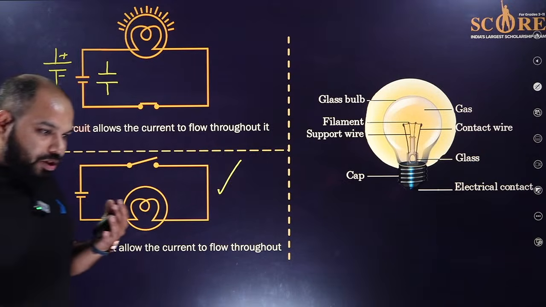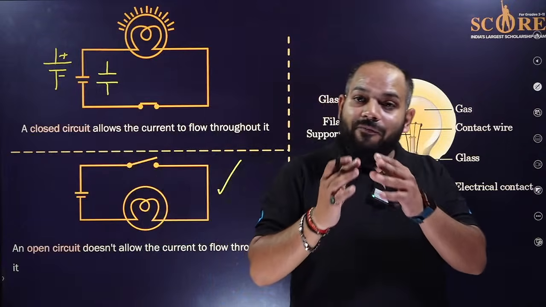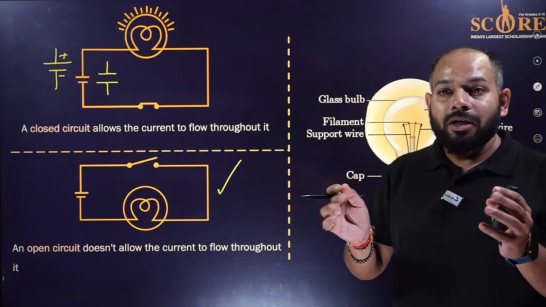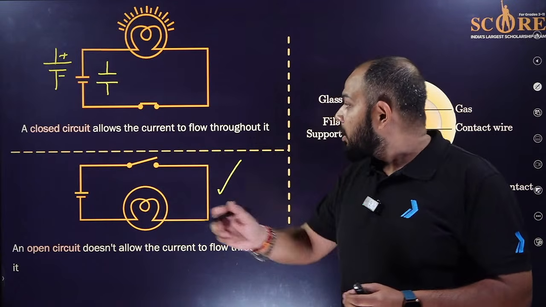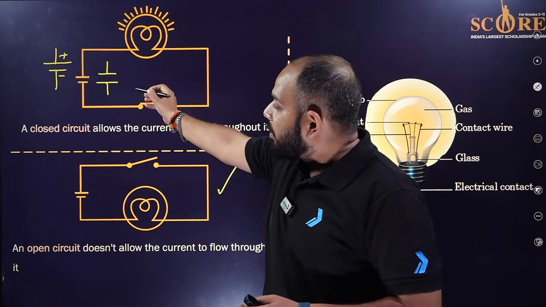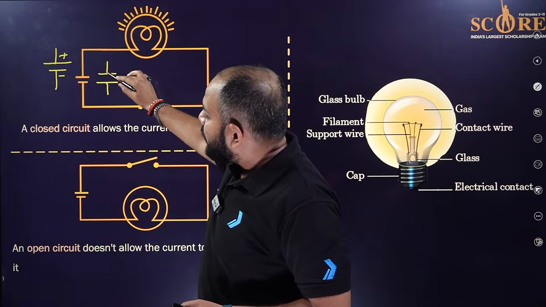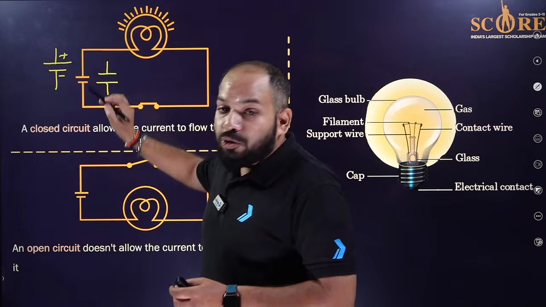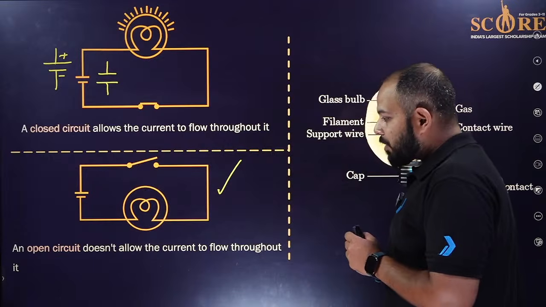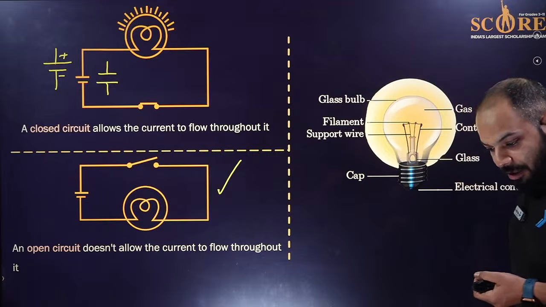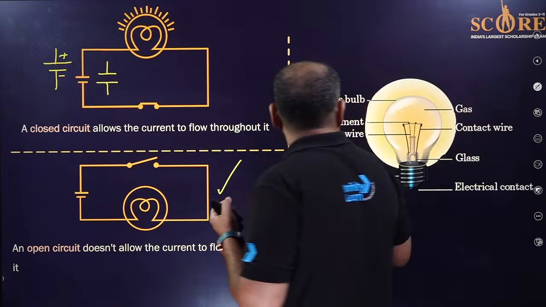So most of the time the question may come where every circuit seems to be correct. The minute difference is the symbol here. They will represent the battery symbol with parallel lines, and you have to find and distinguish it. Okay. Now coming to the part of the bulb. What is the bulb? Simple thing.